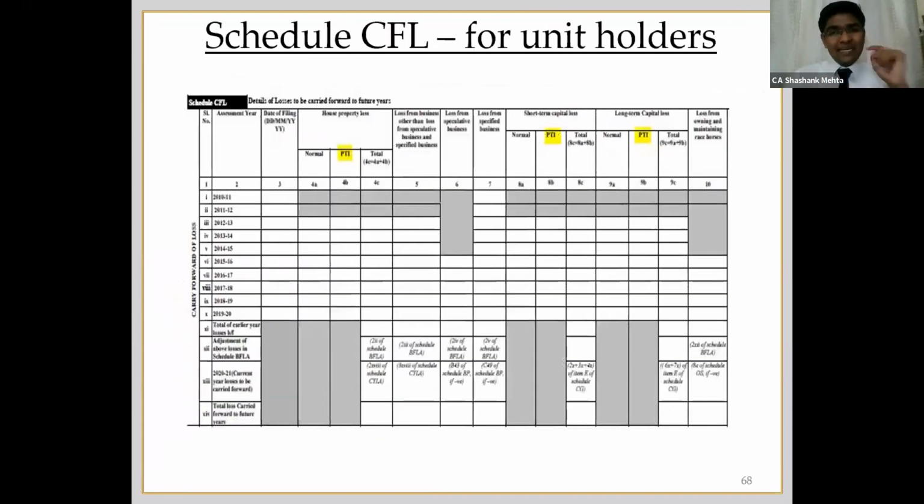If you see schedule CFL, they have given a specific column for reporting the pass-through income under the specified heads. For house property, it is written PTI, that is pass-through income. This is for the unit holders, so if they are getting any losses from those funds, then they have to mention this loss over here according to the assessment year applicable.